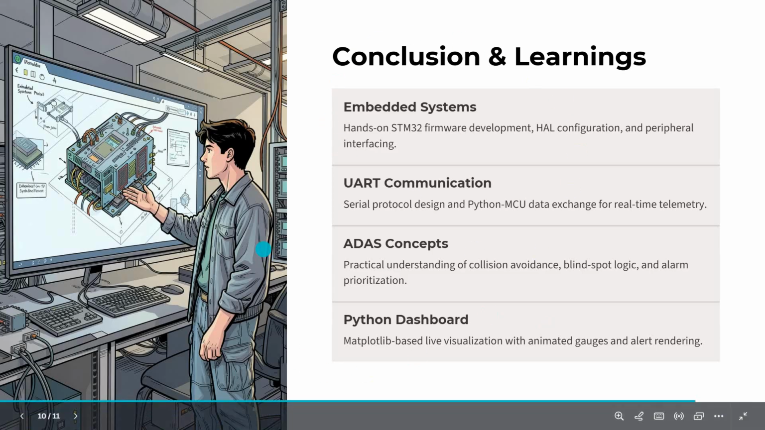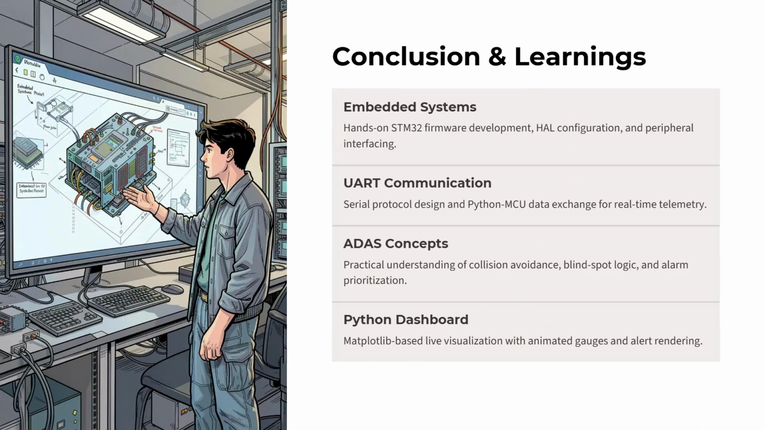What are the different things that I've learned from this? First of all is embedded systems, because this was the first time I did a project on embedded systems. I got a very good understanding of STM32 firmware, its IDE, the HAL configurations and peripheral interfacing. Then the next is UART communication. I have learned a lot about that also, and about ADAS concepts and the Python dashboard.